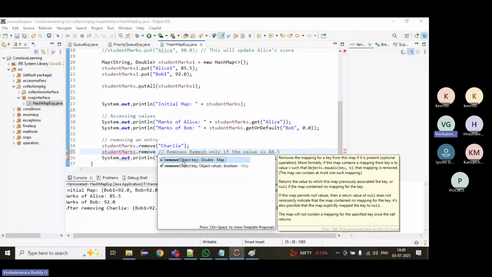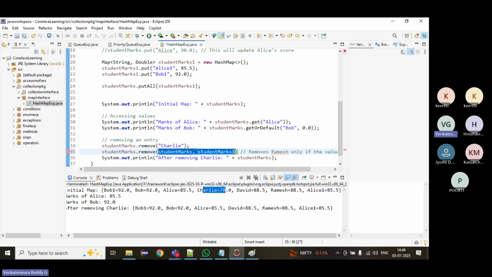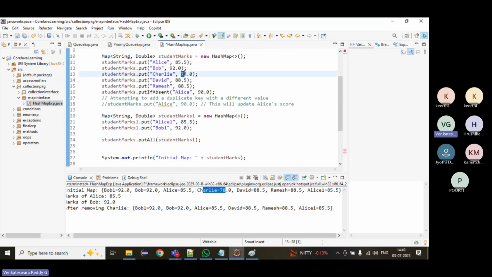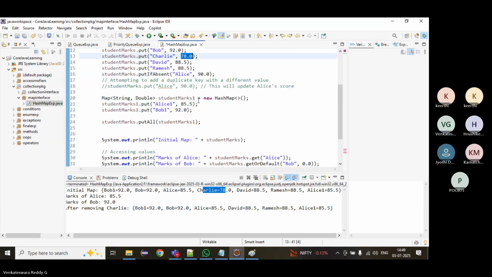We can pass the key, and also key and value. If you want to pass key and value, we can pass them. Key Charlie, value, that value is an integer. What is the marks of Charlie? This is 70.